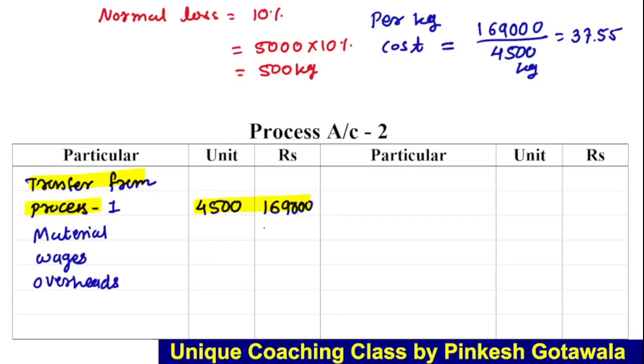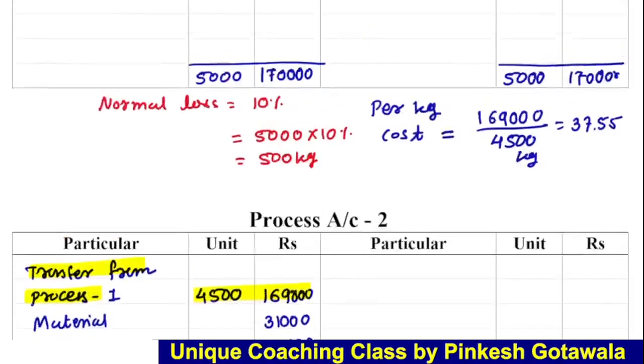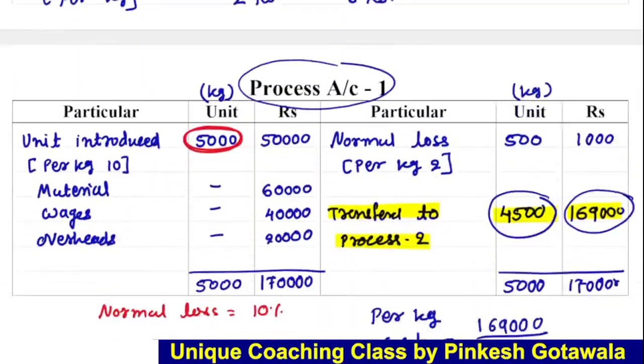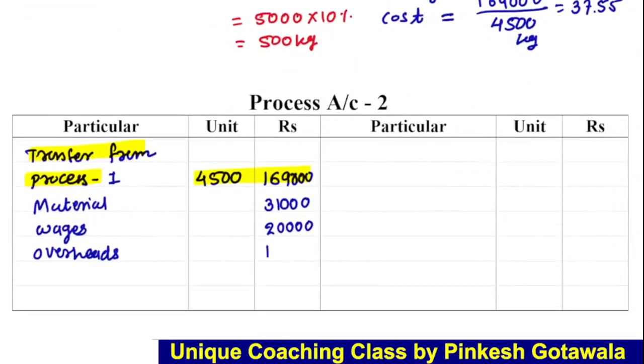Okay, material 31, wages 20, and the overheads are how much? 10,000. I told you the expense comes only in rupees. Okay, there will be a dash in units.